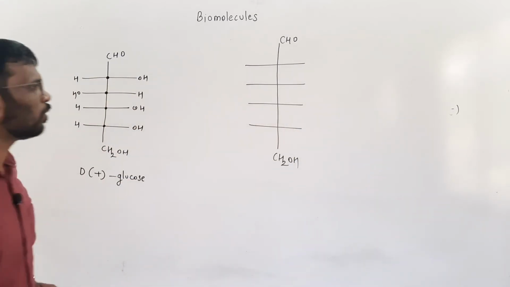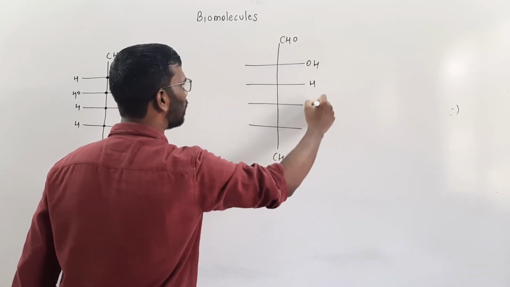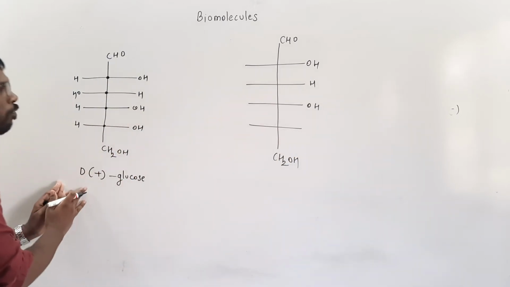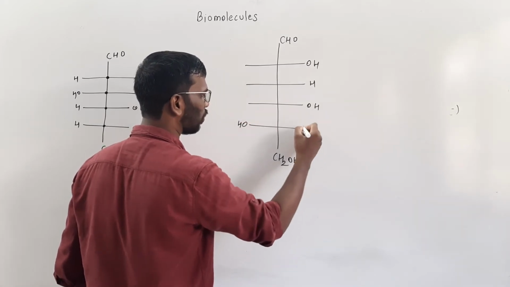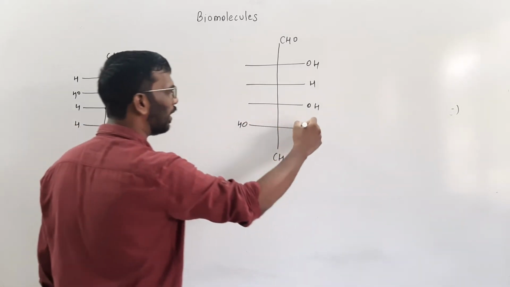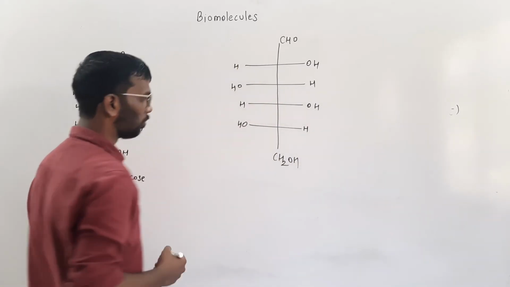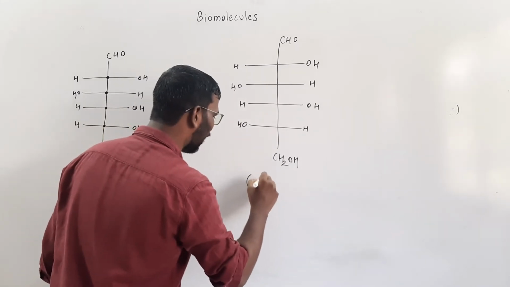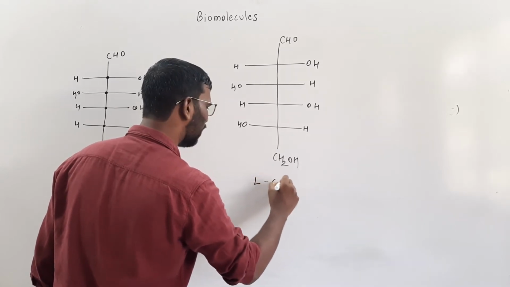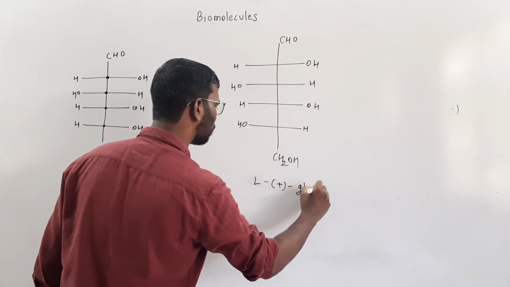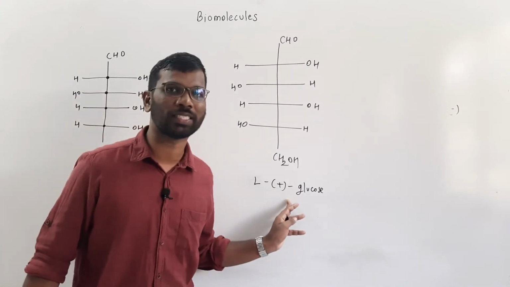In this structure I was writing OH, right? I used to write this is OH and this is H, right? Then this is OH. Now this was an OH in a D form, capital D form. But if OH is on the left side and here is the H, then this is written to be L. I will write this to be L plus glucose. Now you can see that I have written a capital L and also a plus sign.